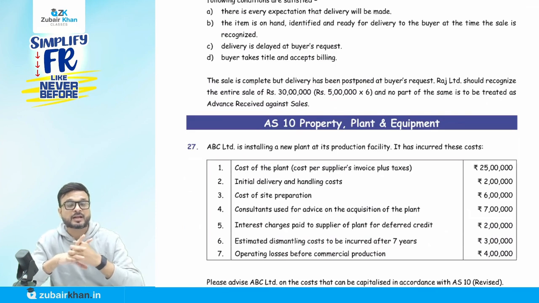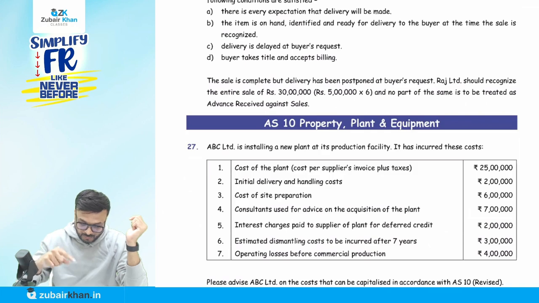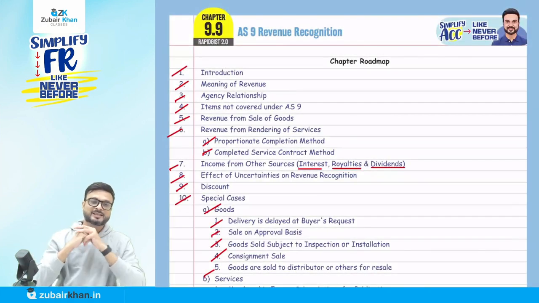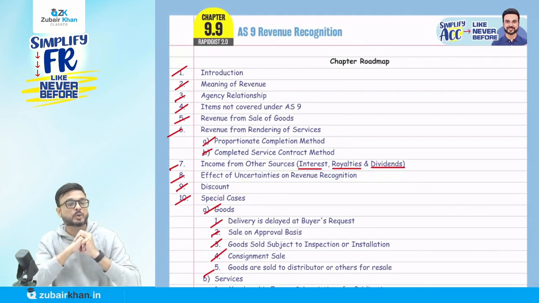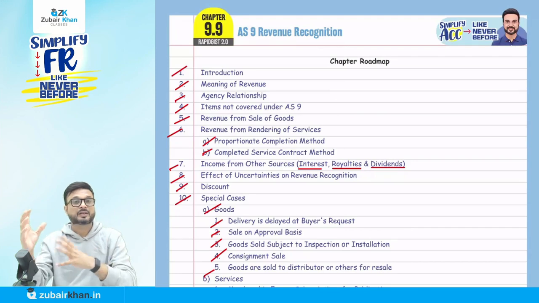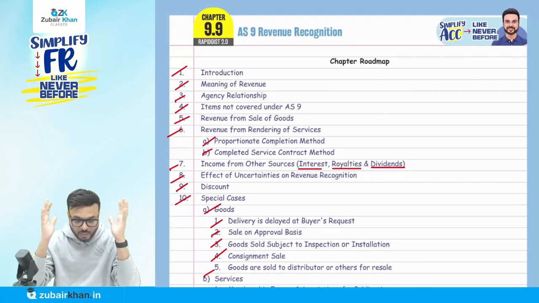So tomorrow we'll cover Accounting Standard 10, sorry, Property, Plant and Equipment, and today we've done with Accounting Standard 9. Believe me, you are going to score 60 plus in accounts this year. I know that you have so much potential, but as the examination is coming, you just have to focus on your studies and not divert here and there.